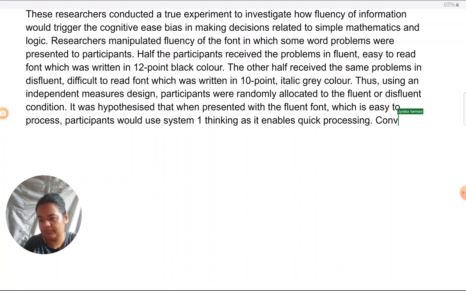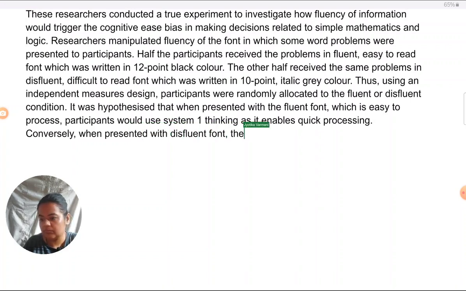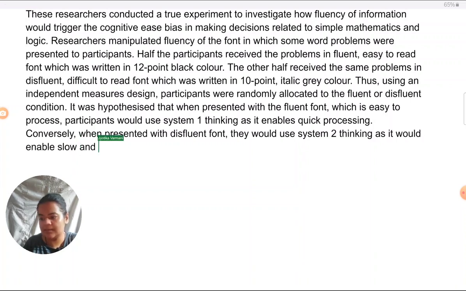Conversely, when presented with this disfluent font, they would use system 2 thinking, as it would enable slow and careful processing.